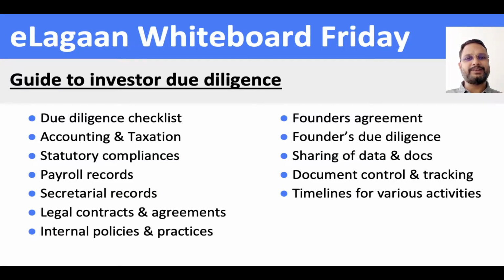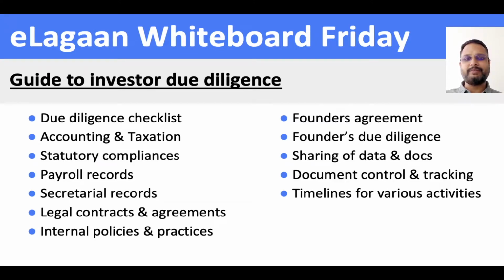So initially the checklist would be pretty generic. A lot of things may or may not be applicable to you, so the lawyers will not be sharing you a customized checklist. Technically they'll share a generic checklist, and then you have to start filling in what is applicable and what is not applicable.